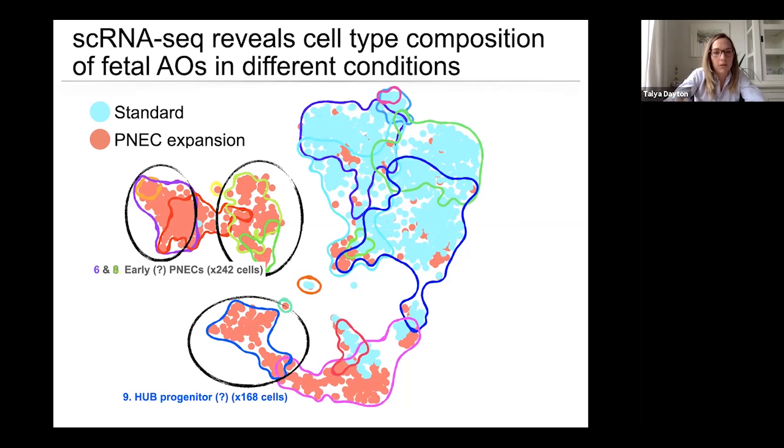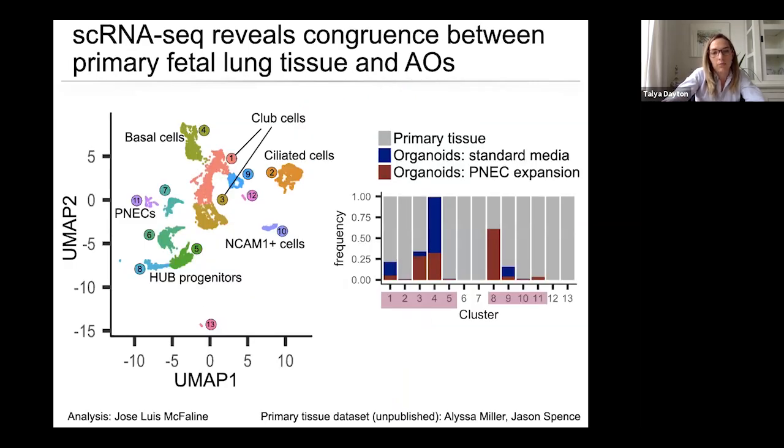Now, there is one more thing that we have been able to do with this data, and of course, whenever you're working with organoids, what you hope is that the cells that you're looking at in vitro are actually representative of the cells that are present in vivo. And so with the help of Jose Luis McFarland from Cole Trapnell's lab, we've been able to incorporate our data from single-cell RNA sequencing of the organoids with data that was provided to us by Alyssa Miller and Jason Spence's lab, from primary fetal lung tissue.